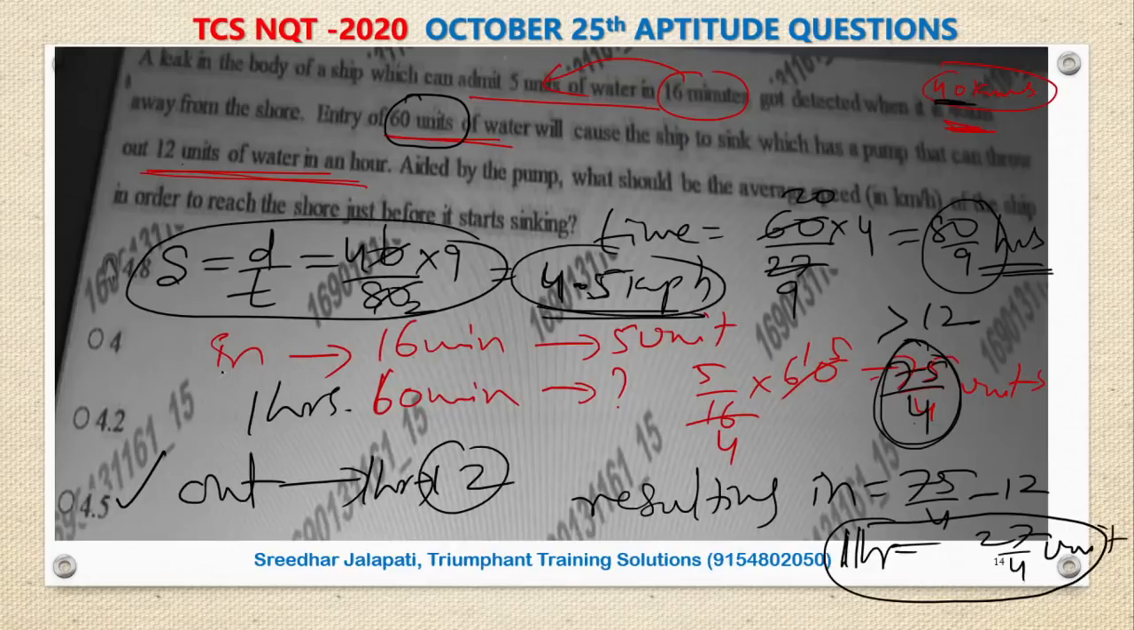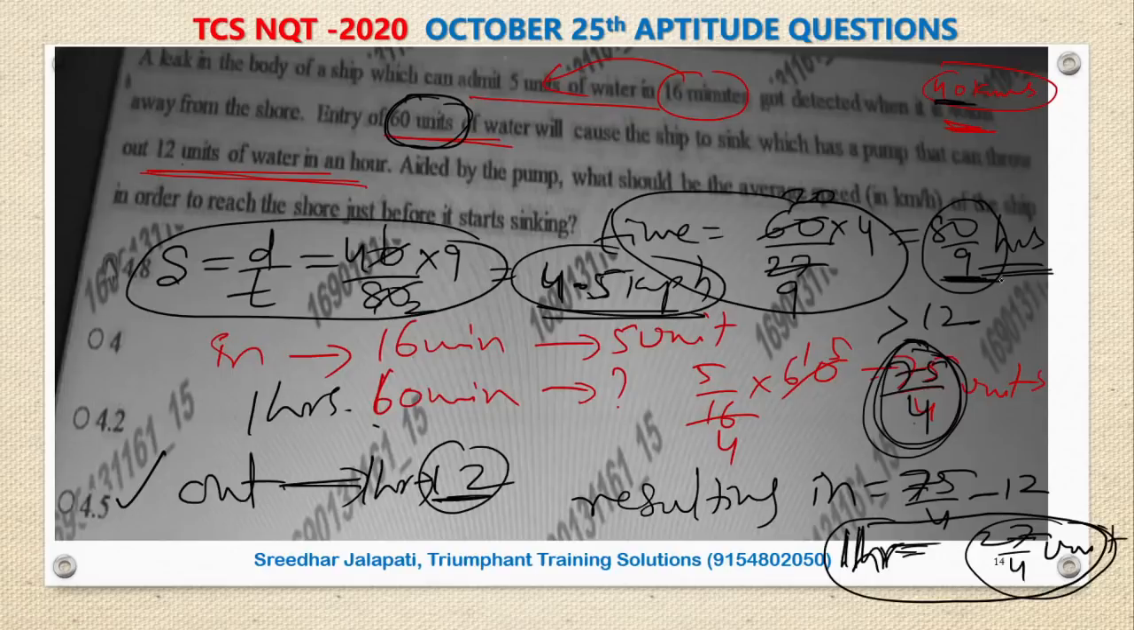I repeat, incoming water in 1 hour is 75 by 4 units. Outgoing water for 1 hour is 12 units. So resultant incoming is incoming minus outgoing, which is 27 by 4 units of water. For every 1 hour, the ship is getting 27 by 4 units of water. Then to get this 60 units of water, how much time does it take?